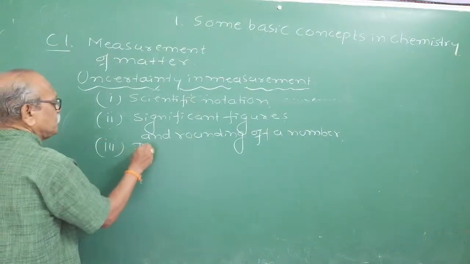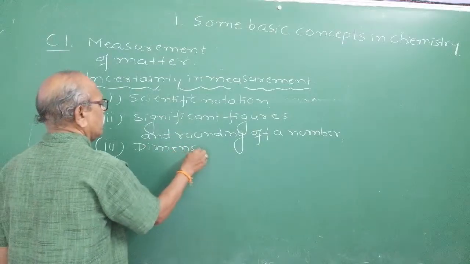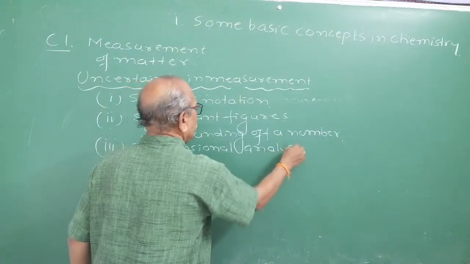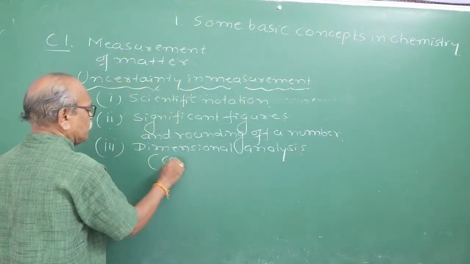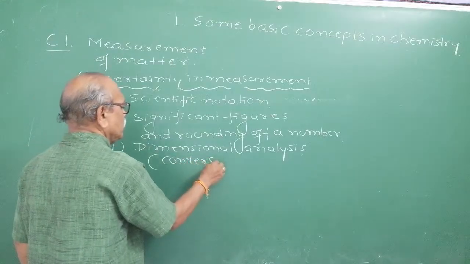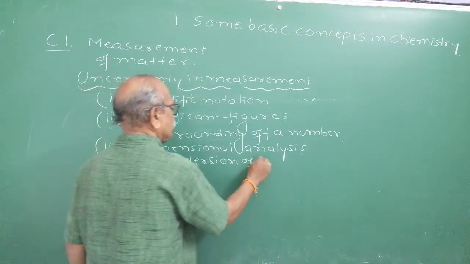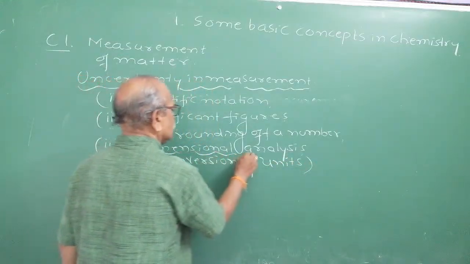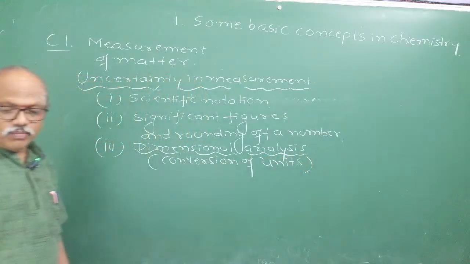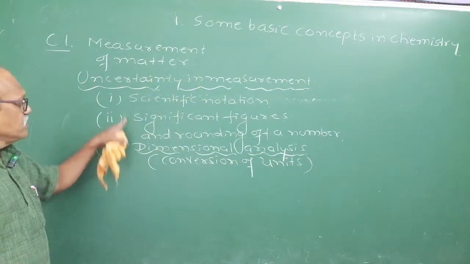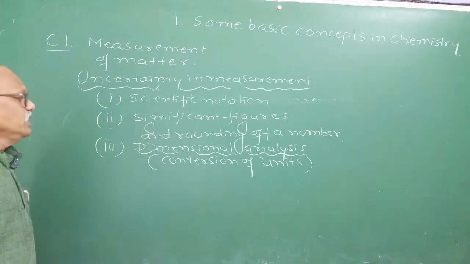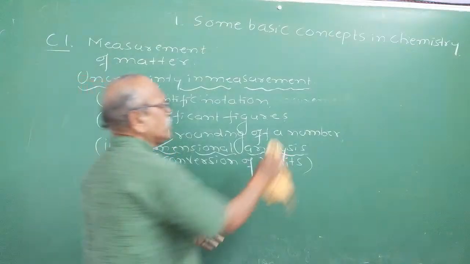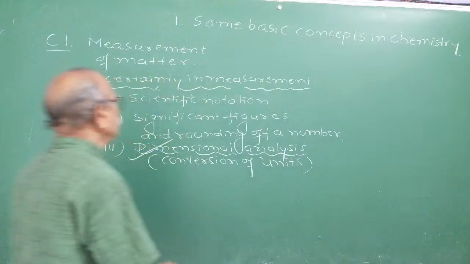Third one is dimensional analysis. This is very, very important. It involves conversion of one unit to another unit. Conversion of units is studied in dimensional analysis. While solving problems in chemistry, as well as in mathematics and physics, you need to know this conversion of units, particularly when you get numerical problems. So we'll see one by one.